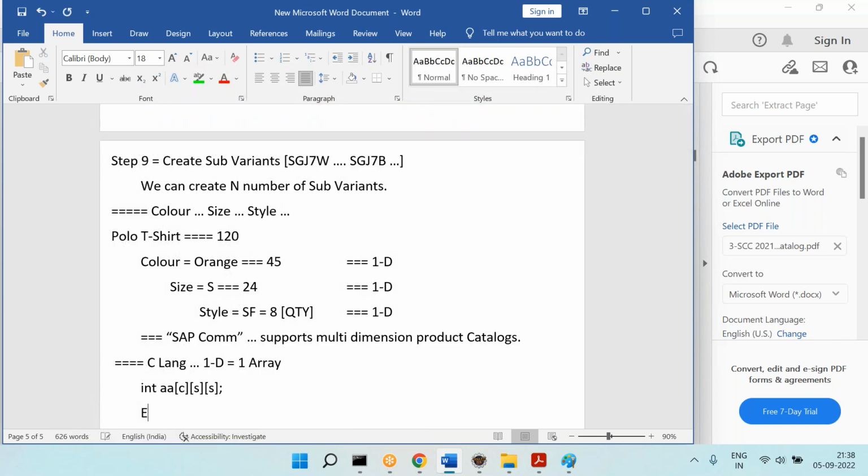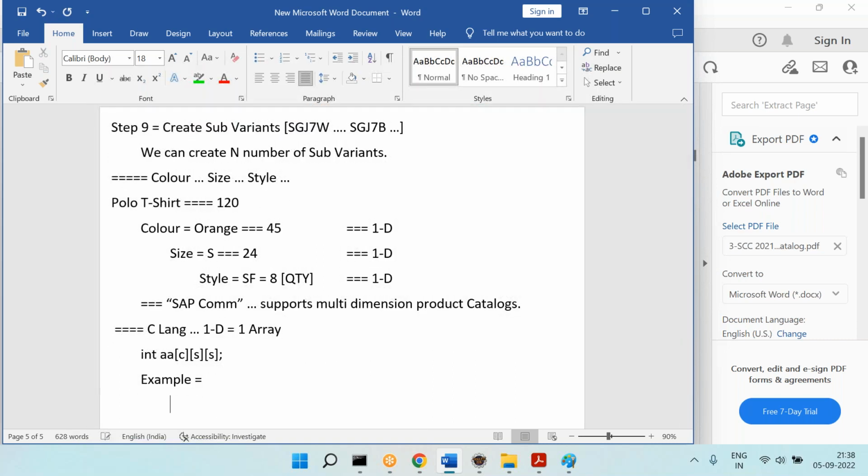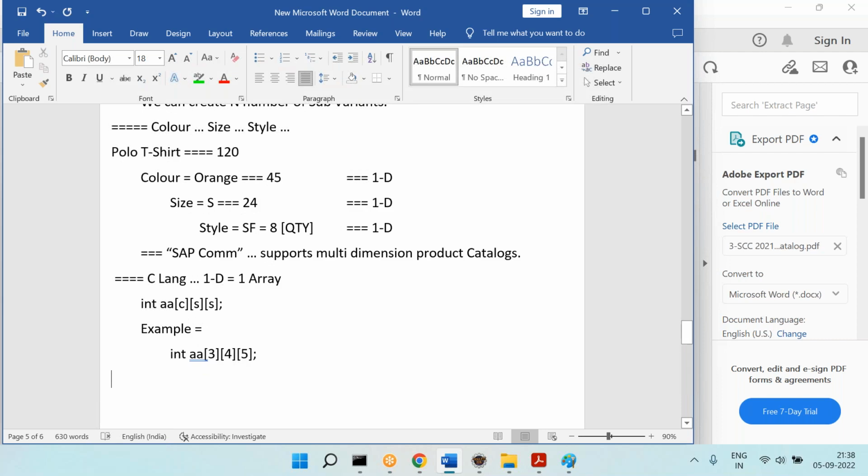Now tell me, in this, this is like a color, the second one is size and the third one is style. That's okay. Now let me ask a few questions to understand deeper.